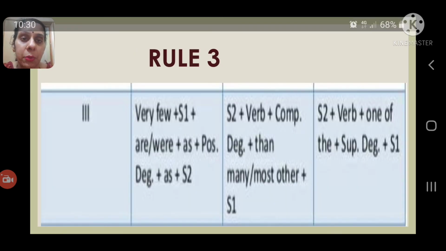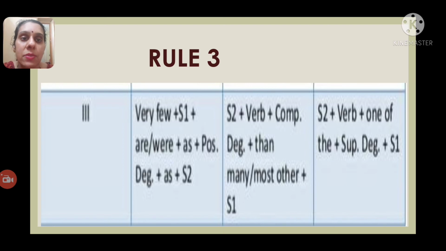Now let us see the third rule. If the positive degree begins with very few plus first subject plus are or were plus as plus positive degree adjective plus as plus second subject, then your comparative degree will be second subject plus verb plus comparative degree adjective plus than plus many or most other plus first subject. Whereas your superlative degree will be second subject plus verb plus one of the plus superlative degree adjective plus first subject.